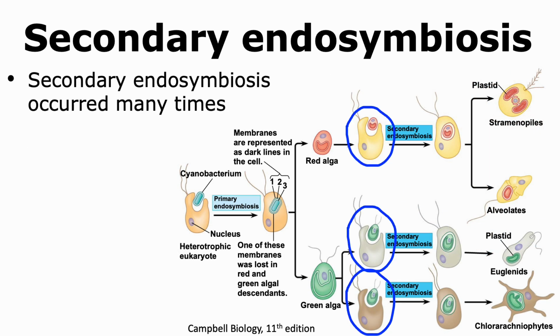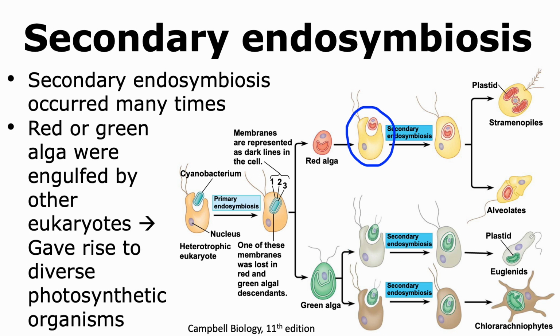As shown in the figure, scientists have found that secondary endosymbiosis has occurred many times. For example, we had a situation where a red alga was engulfed by another eukaryotic organism, and it then gave rise to stramenopiles and alveolates, which are two different groups of organisms.